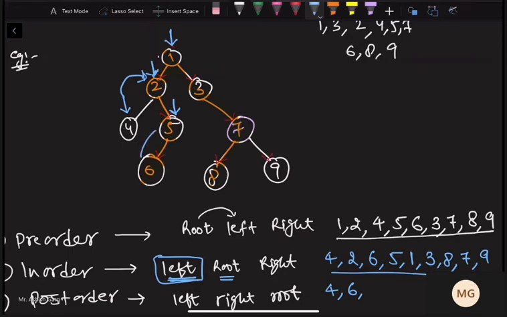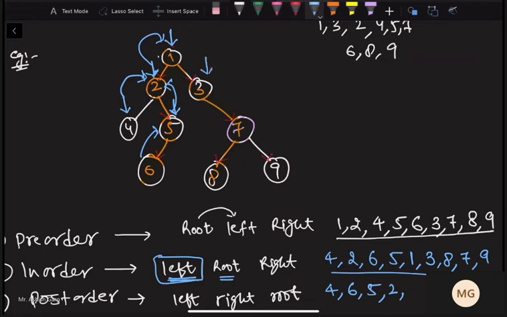After this, when we come back to 5, do we have right of 5? No. We do not have any right of 5. So we come back to 5 again, and then we visit 5. Then we come back to 2. Now the left part of 2 is visited, right part of 2 is visited, and lastly we have to visit the root, which is 2. Then we come back to 1. The left part of 1 is already visited now. We have to go to the right part. So we come to 3.